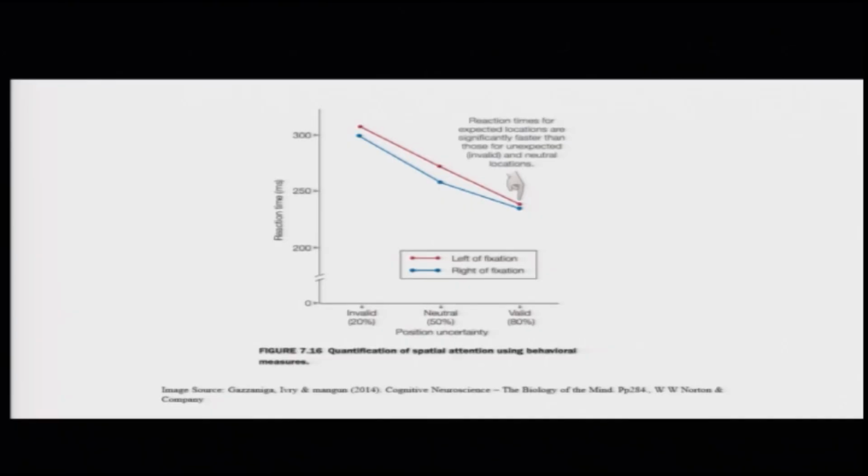There are benefits of attention and there are costs of attention, and it tells you that attention is a very important player in the manner of information processing that will go on. Here you can see that the reaction times for valid trials are much lower, whereas invalid trials are much higher, and the neutral trial reaction times are in the middle.